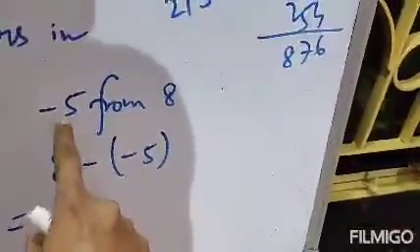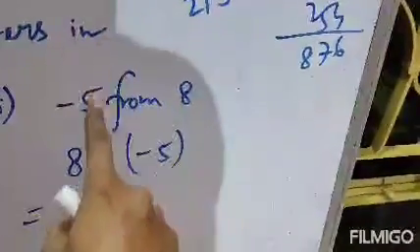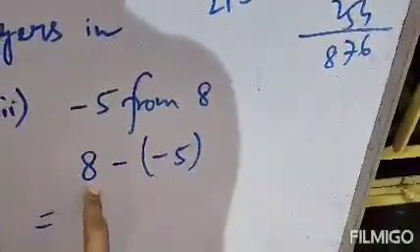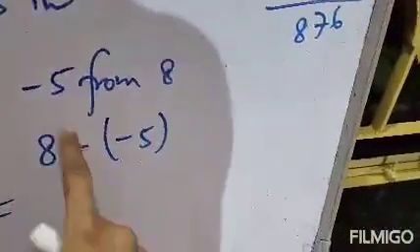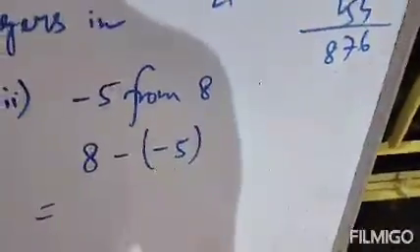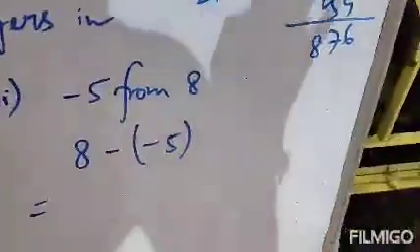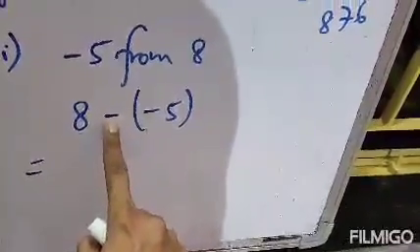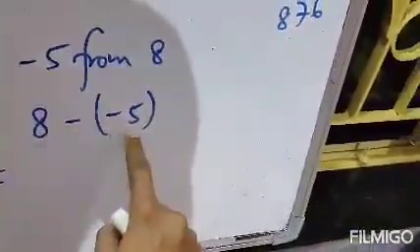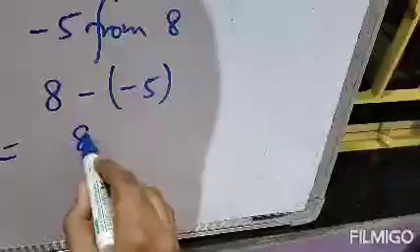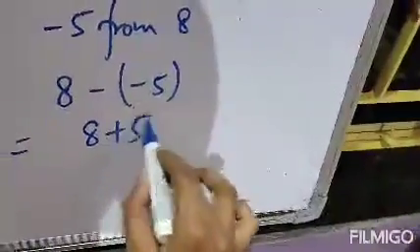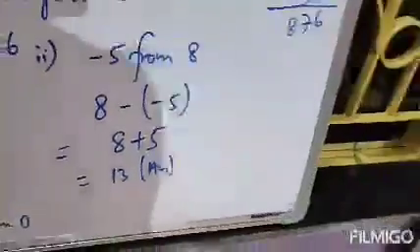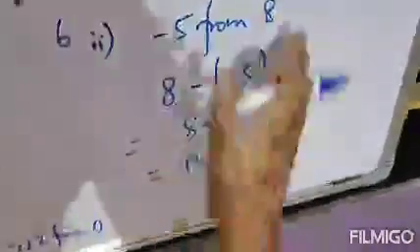Clear? Subtract minus 5 from 8. That means 8 should be written first. And as we are subtracting, the sign should be minus. And this is the minus 5. As we are subtracting, the operation is subtraction, so this is the operation sign. There is the subtraction sign and minus 5, so we will have minus 5 in bracket. So minus minus becomes plus. So 8 plus 5, your answer is 13. This is the answer. Clear? Next.